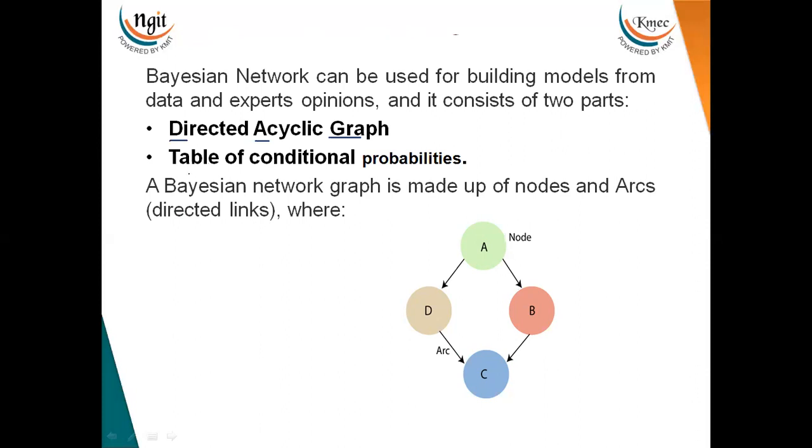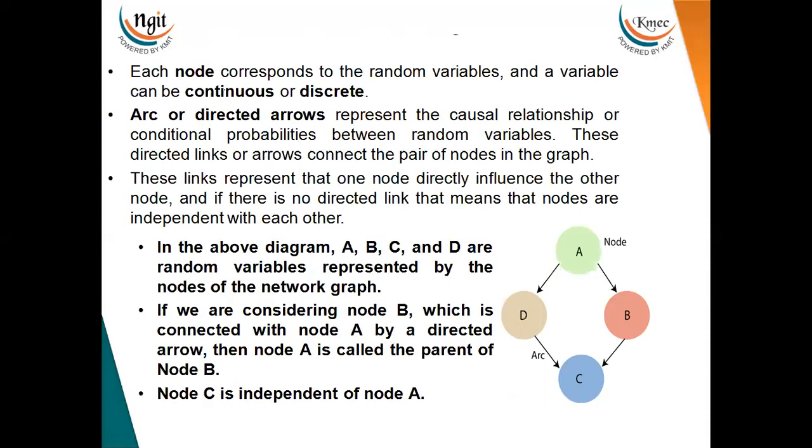And here, what we need is a table of conditional probability. Conditional probability means finding the probability of A given B. Now, what is the meaning of this arc that we will try to find out? What is a node in your graph representing? That is any random variable, any event that is occurring. That random variable may be continuous or discrete. The arc is your directed arrow, and that represents the relationship.